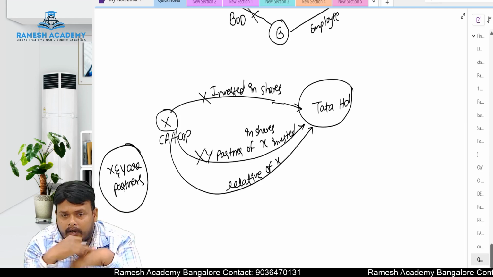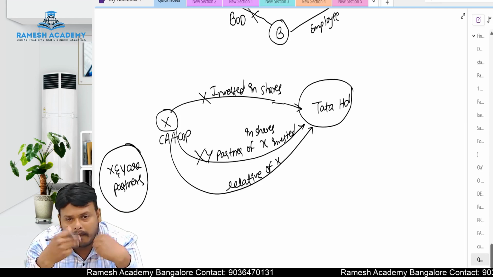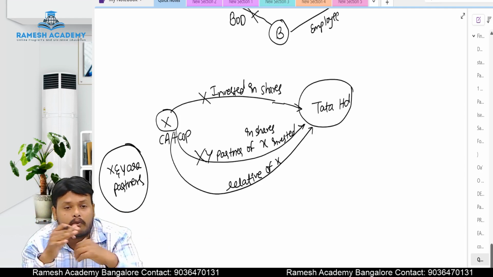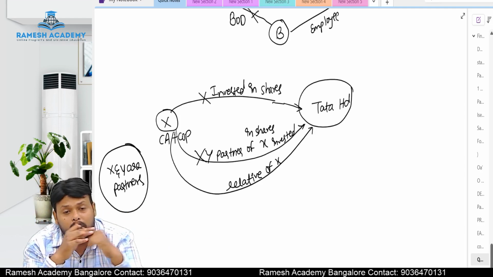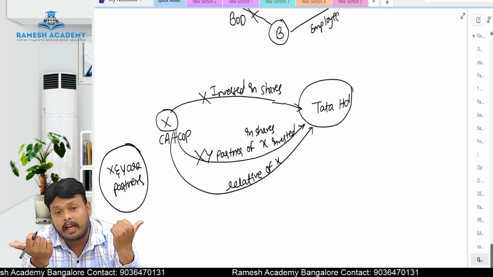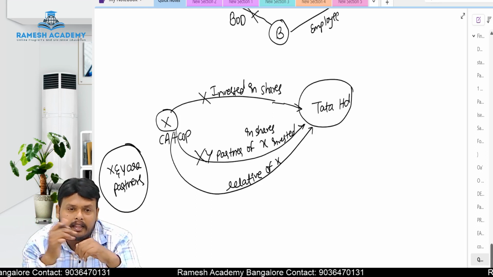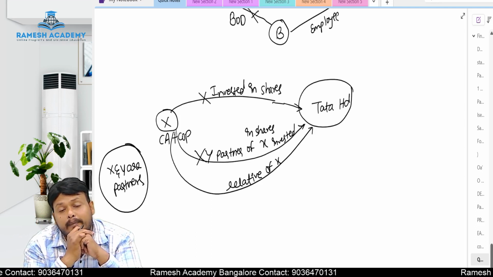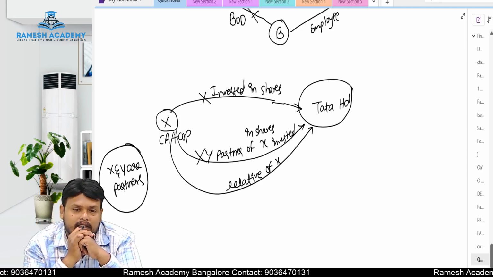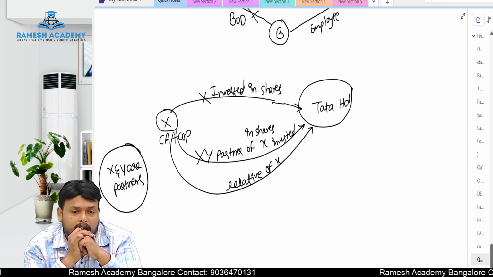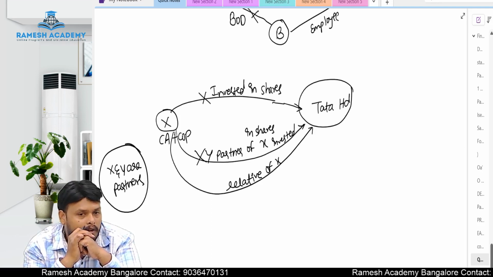Why, sir? When I am investing in the shares of Tata Limited, I am disqualified to act as an auditor. When my partner is investing in that company, why am I disqualified, sir? Because your partner has invested the shares in that company, means your partner is having interest. When your partner is having interest in that company, your independence will automatically get compromised. That is the reason. If your partner is also holding shares in that company, then you will be disqualified to act as an auditor.